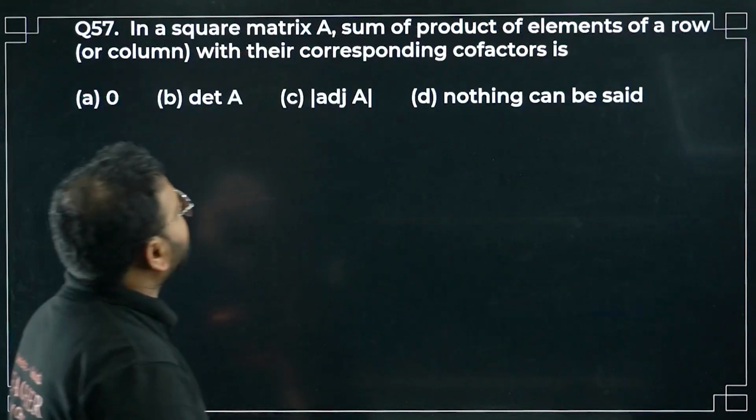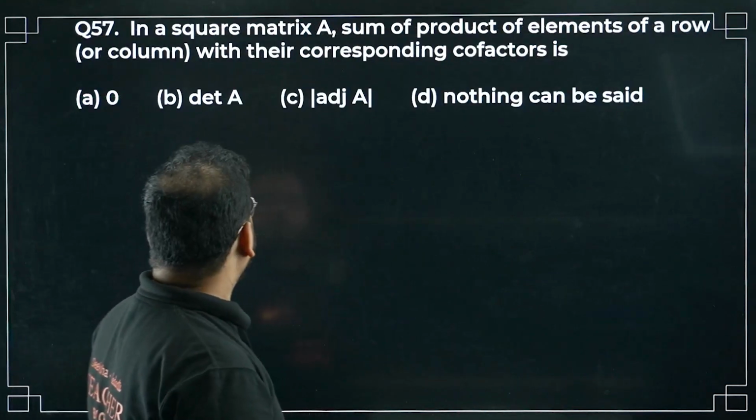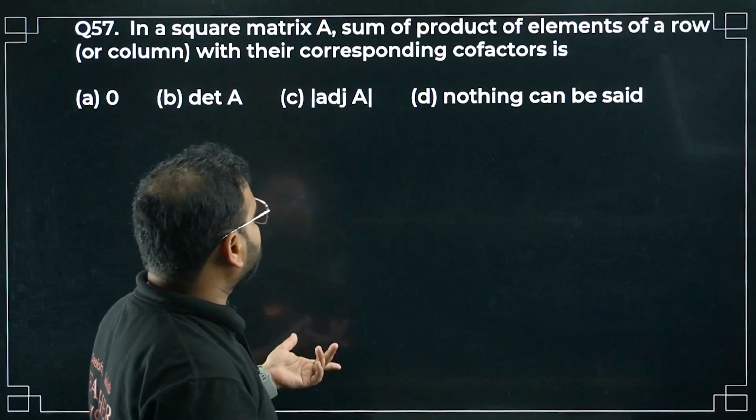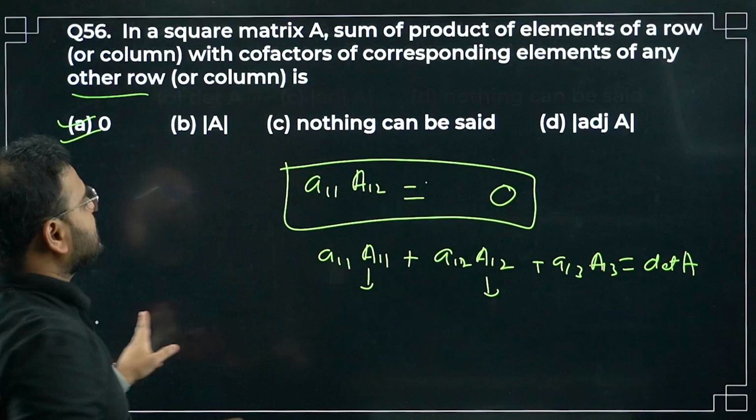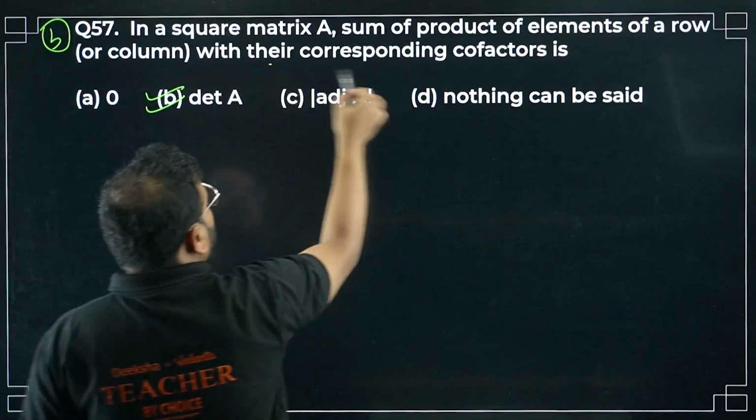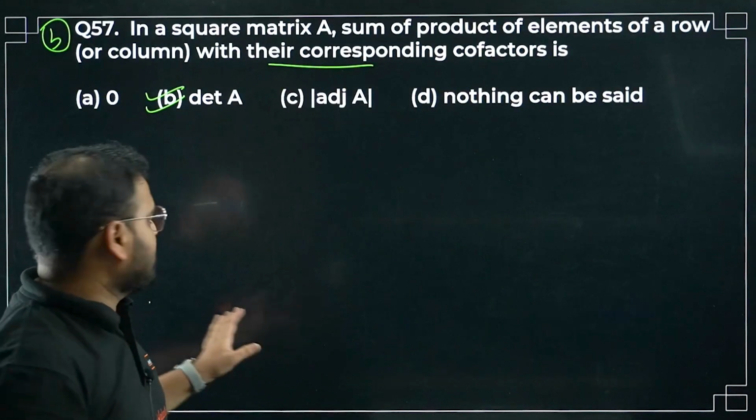Now, in a square matrix, sum of the product of elements of a row or column with their corresponding cofactor. This is going to be this, no? Same thing. I just wrote over here. With their corresponding cofactors, means the same row's corresponding cofactors, right?